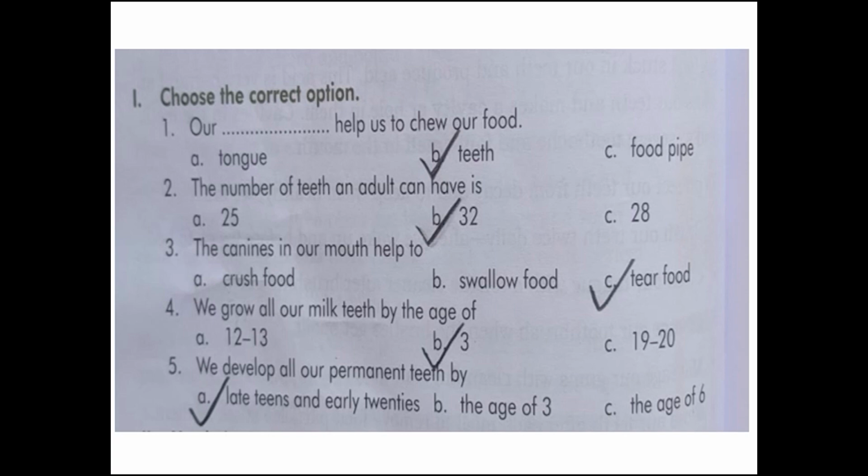Number 4. We grow all our milk teeth by the age of option A 12 to 13, option B 3, option C 19 to 20. Correct option is option B 3. Number 5. We develop all our permanent teeth by option A late teens and early 20s, B the age of 3, C the age of 6. Correct option is option A late teens and early 20s.